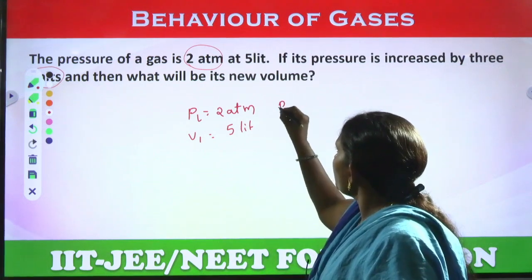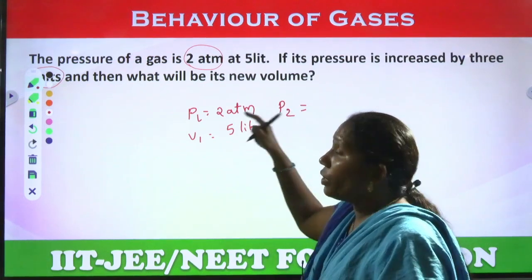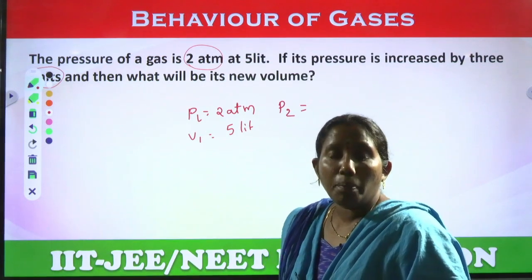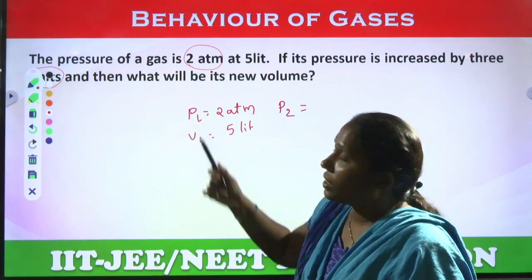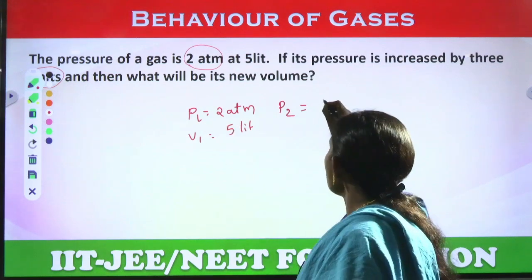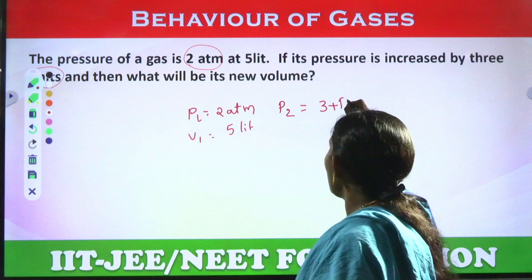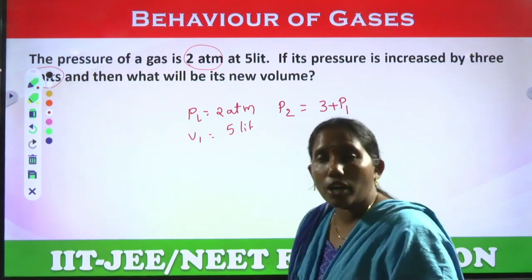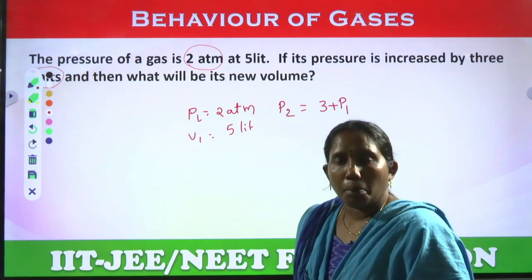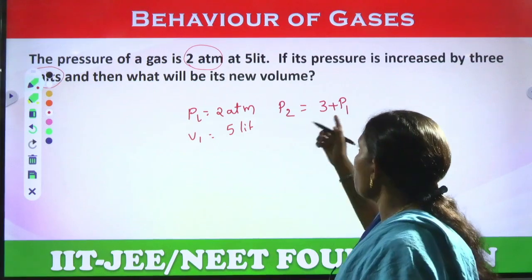Then P2 is increased 3 units, not 3 times. 3 units of P1 means 3 plus P1. 3 units he said, not 3 times. If it is 3 times, it will be 3 P1. But 3 units, so we have to take 3 plus P1.